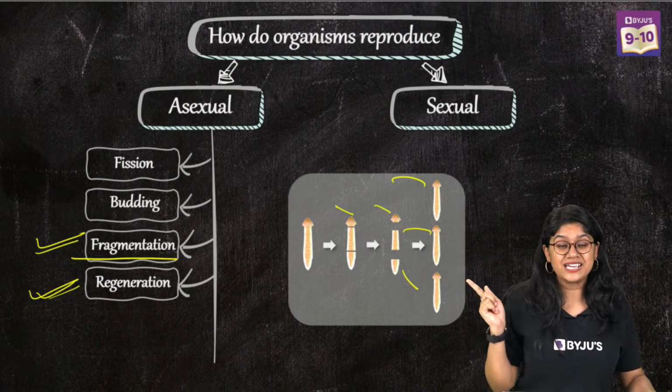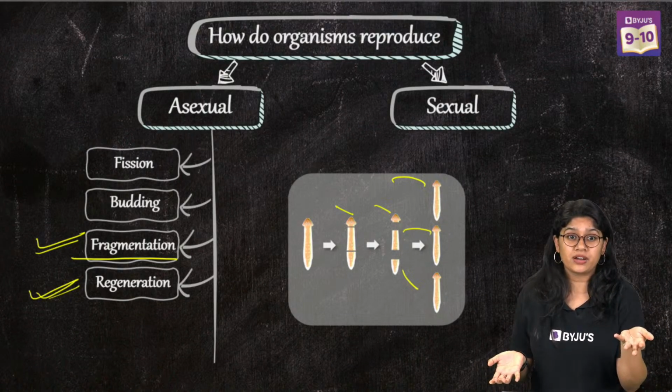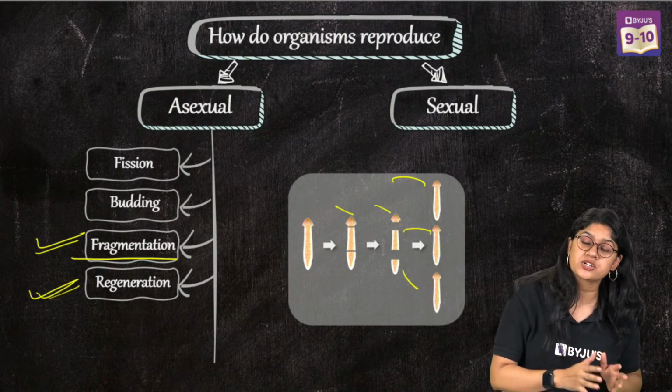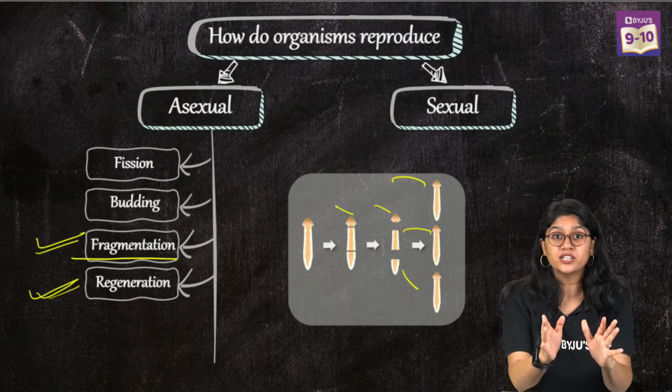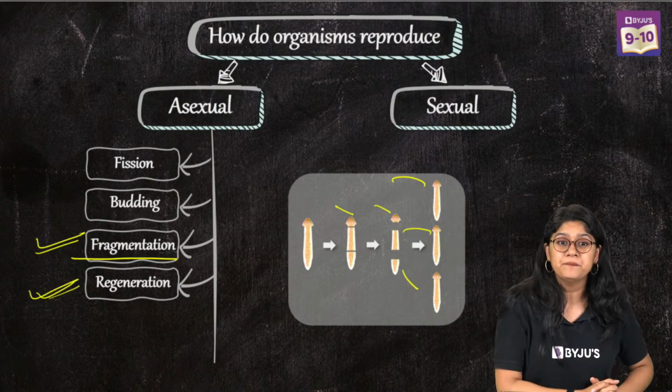So we can say that for asexual reproduction, Spirogyra is also a multicellular organism only. It's not unicellular. So we can say that asexual reproduction occurs not just in unicellular organisms but in multicellular organisms also. Are we clear?